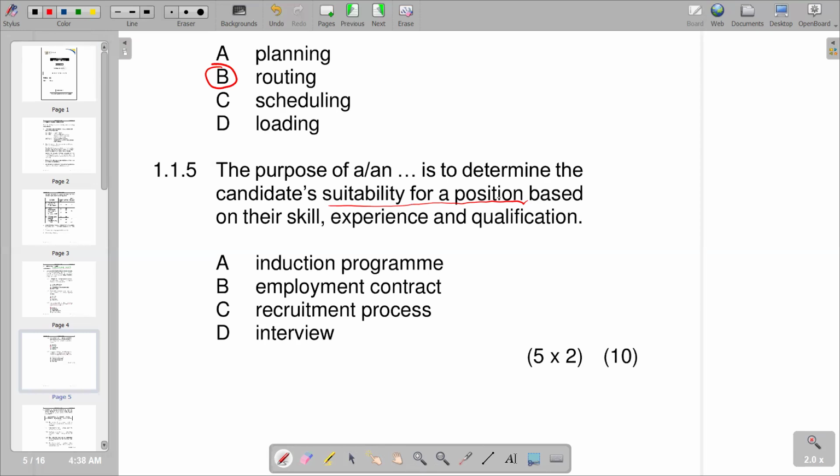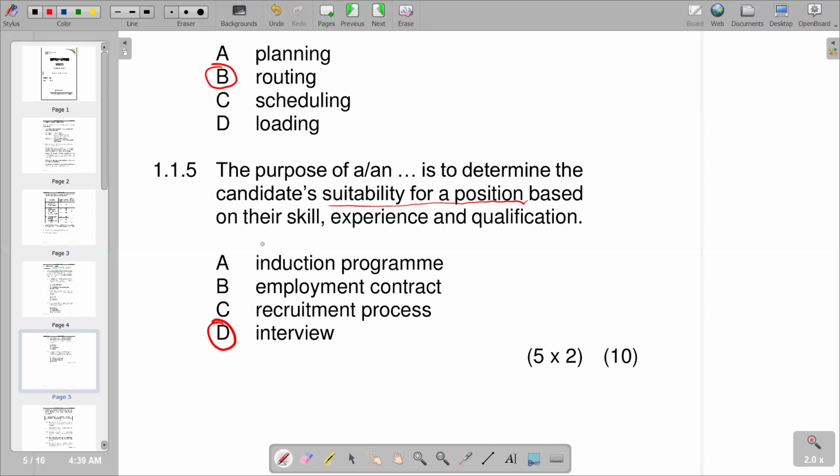That's where we are going to do the selection process of ensuring the suitability for a position based on skill, experience, and qualification. And you know that an interview is basically defined as a structured conversation where one person asks questions and another provides answers. So interviews can be used in many contexts. We can have a job interview, we can also have a news interview, or it can be a radio interview. Within the context of this, it is going to be a job interview. So we've got interview as the correct response, which is our D.